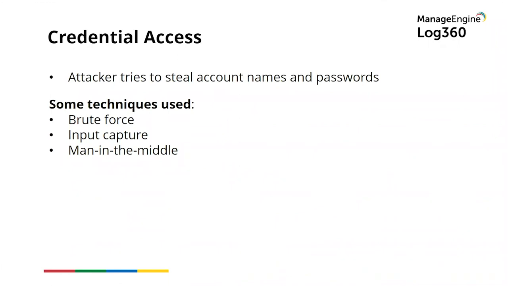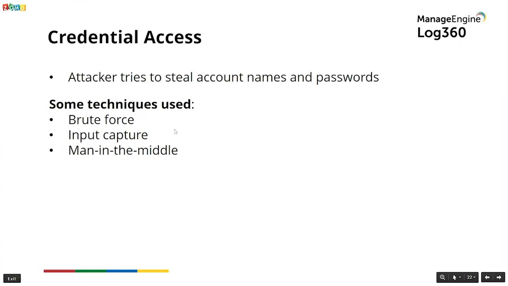Because attackers nowadays are very, very smart. They know that organizations use account lockout policies. And in case they keep trying to brute force a particular user account, after a set threshold, that account could get locked out. So they are well aware of that. They will build that intelligence into whatever tools they are using to make sure that a user account is not attempted more than a particular number of times. They can probably get to know about the domain by domain enumeration. They figure out exactly what the account lockout policy is, and they will weave that into whatever tool they are using for credential access. So that's how a very smart brute force attack can actually happen.